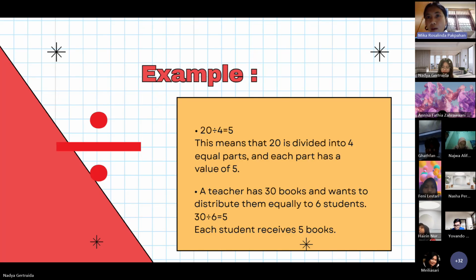This means that 20 is divided into 4 equal parts and each part has a value of 5. A teacher has 30 books and wants to distribute them equally to 6 students. 30 divided by 6, the quotient 5. Each student received 5 books.